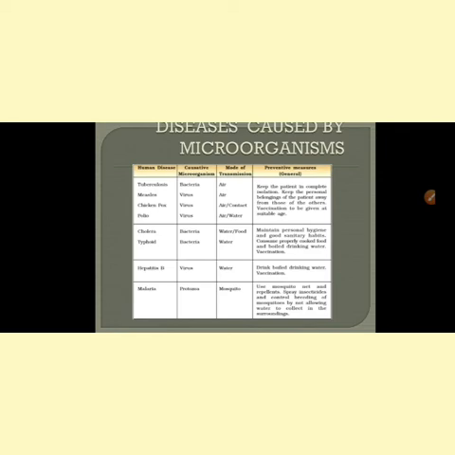So we should be careful while sleeping. Never allow the mosquitoes to bite you. Use mosquito net and repellents whenever it is necessary. Never allow the water to be stagnant around your house. Maintain cleanliness and control the breeding of mosquitoes in your surroundings so that you can be protected from getting the disease called malaria.